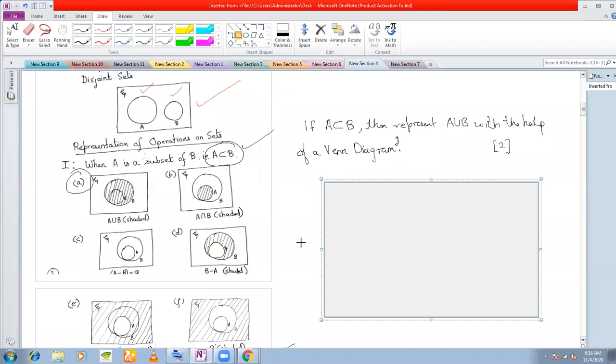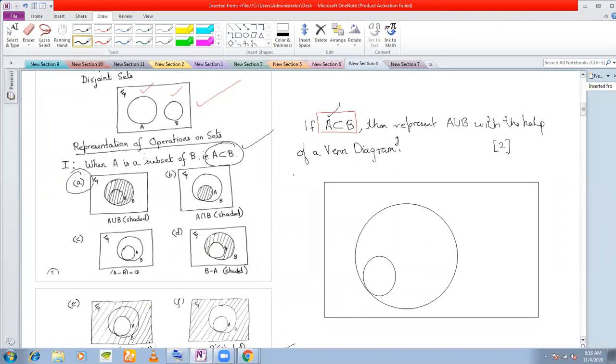And you know that A is a subset of B. That is the main case here. So you're going to draw a circle, and you're going to draw another circle inside this circle, because A is a subset of B. Which is the smaller set?